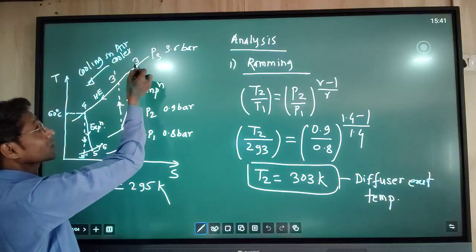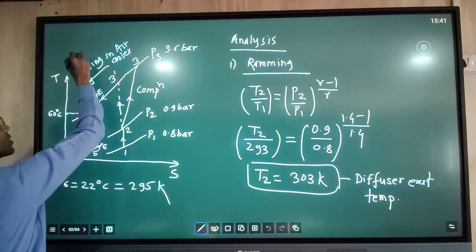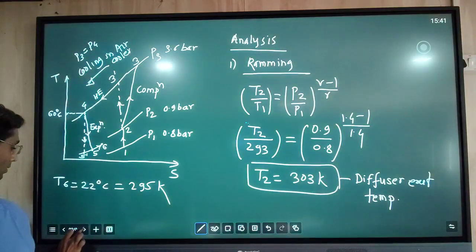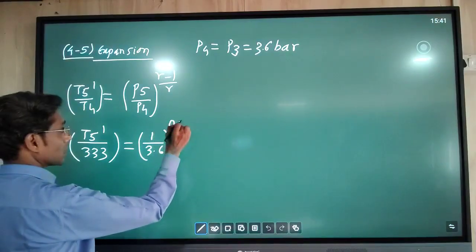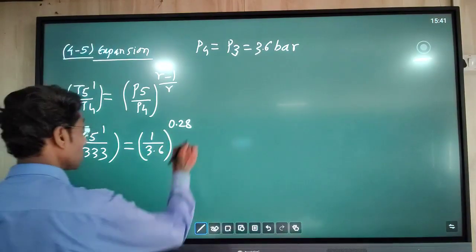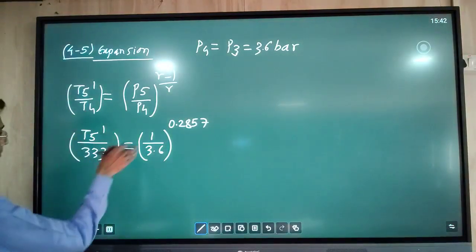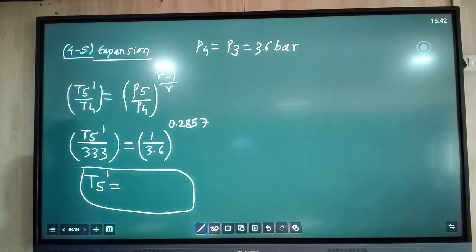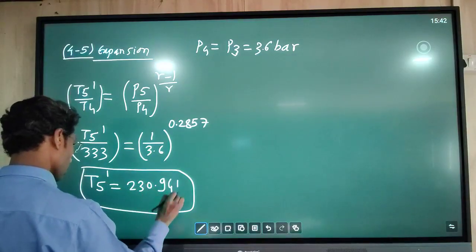That is why the pressures at points 3 and 4 are the same. So P3 is equal to P4, and in this calculation the value of P4 is 3.6. The exponent we already discussed. By doing this calculation, we get the value of T5 dash, which comes to 230.94 Kelvin.